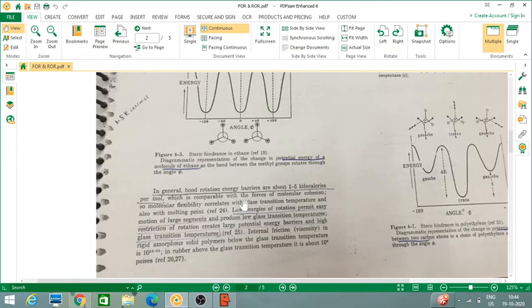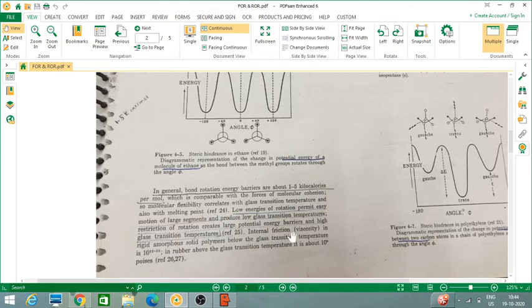In general, bond rotation energy barrier is about 1 to 5 kilocalories per mole, which is comparable with forces of molecular cohesion. So molecular flexibility correlates with glass transition temperature and also with melting point. Low energy of rotation permits easy motion. So if the energy of rotation is low, then rotation is easy, and also motion is easy. Large segments produce low glass transition temperature. Restriction of rotation creates large potential energy barriers and high glass transition temperature.